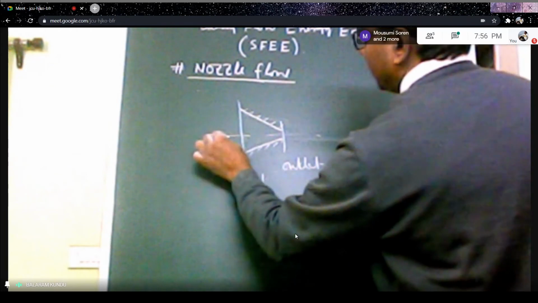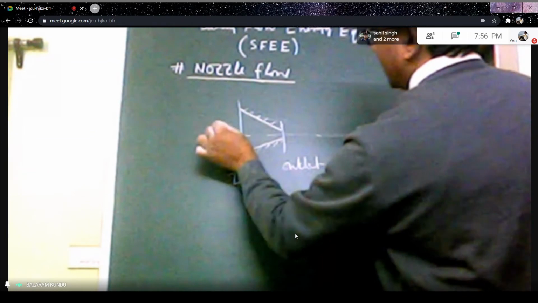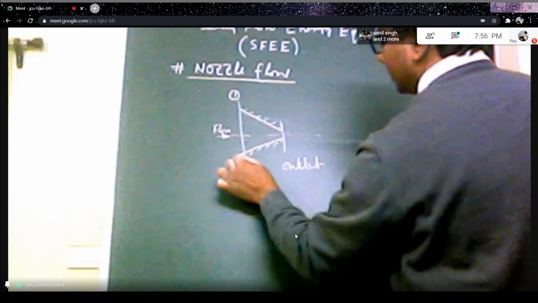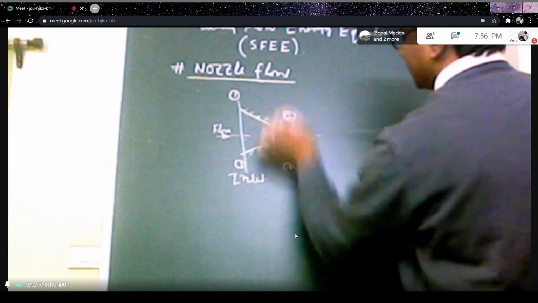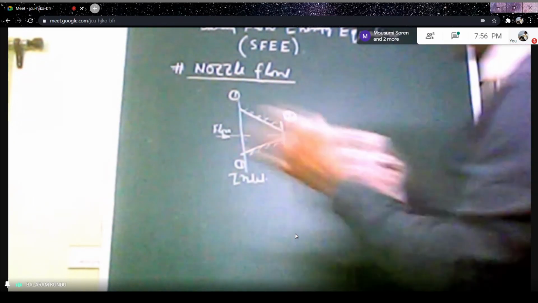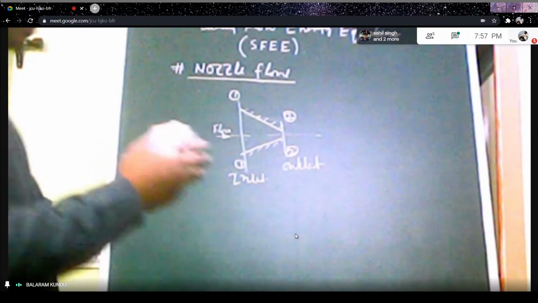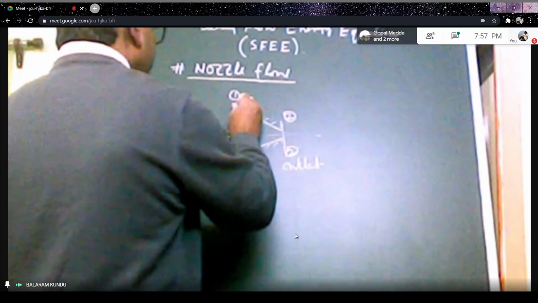And fluid flow takes place here. At the inlet section you can consider the 1-1 section, and at the outlet the 2-2 section. As fluid motion is there, and mass flow rate is there, we have to consider a control volume here. So we have to consider our control surface.